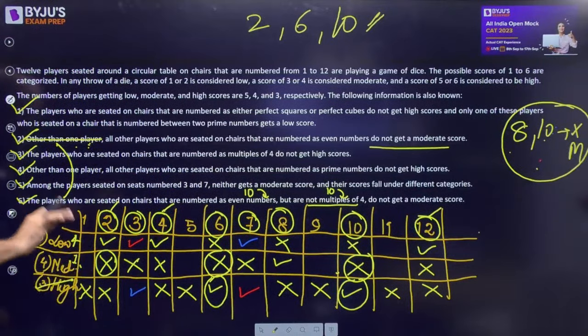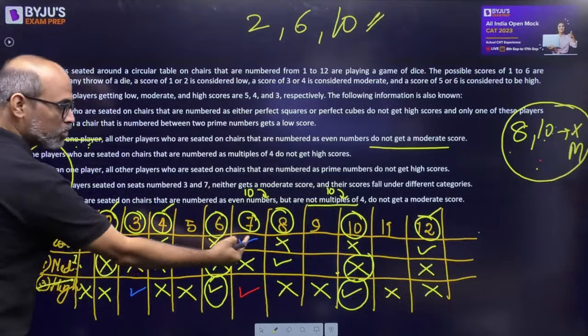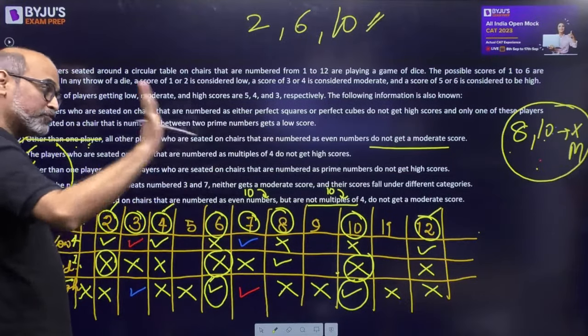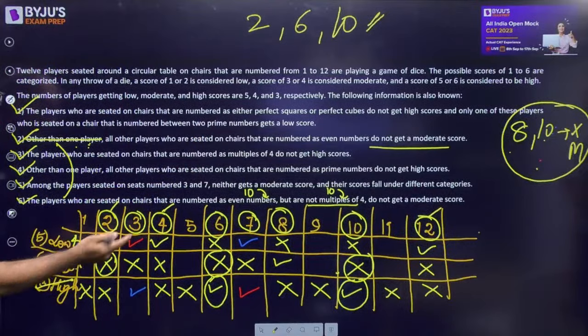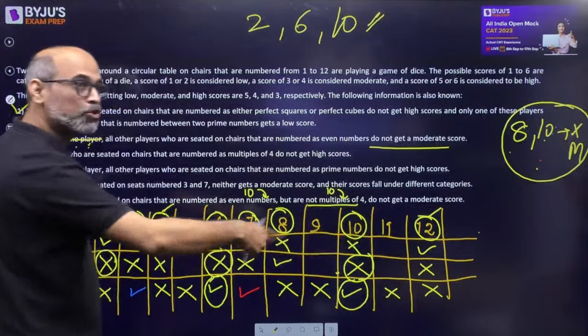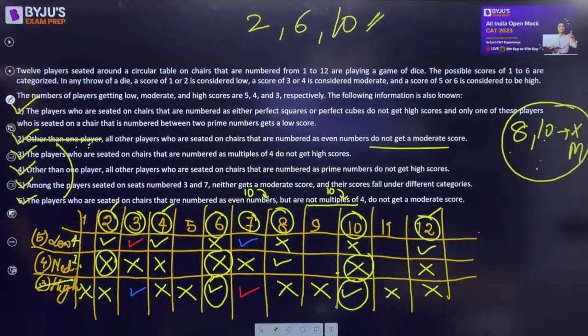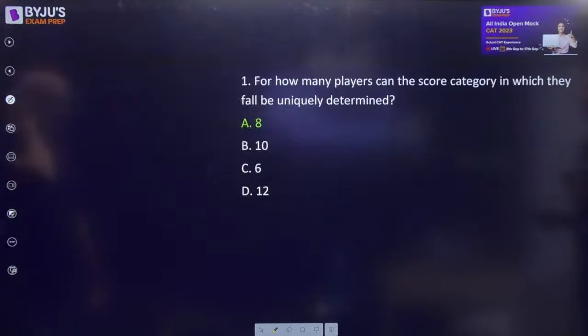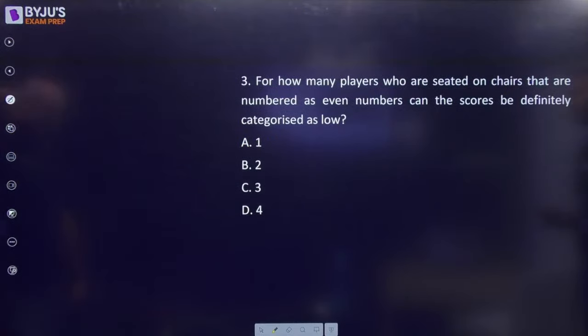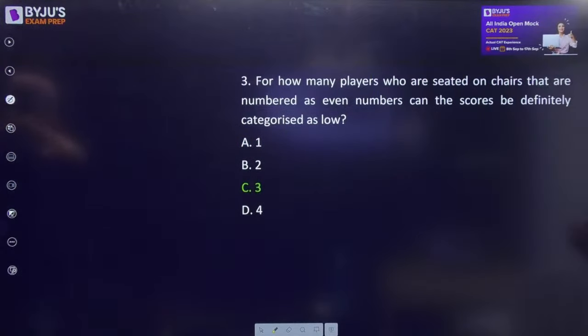The other 2 lows are going to be one among 3 and 7 for sure. And the 5th one is going to be either 1, 5, 9 or 11, which is odd for sure. So the answer should be 3. 3 even numbers have low. Option C, number 3. Okay.